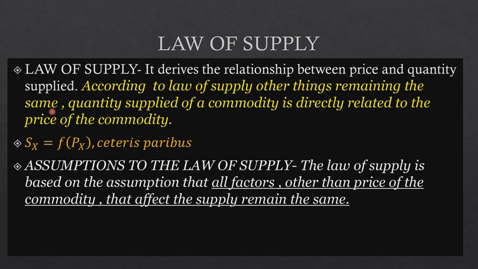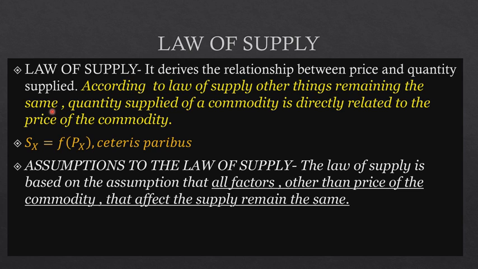Now if the price of coffee falls, that means you are demanding more coffee. The people who were drinking tea yesterday find that coffee is cheaper today, so they have shifted their interest to coffee. That means the demand for coffee has increased because of the fall in price, and because the demand for coffee has increased, there has been a decrease in the demand for tea. So this is how related goods affect each other.